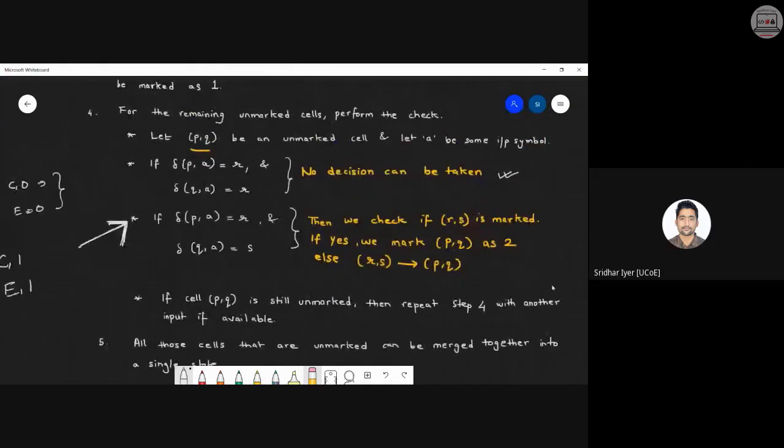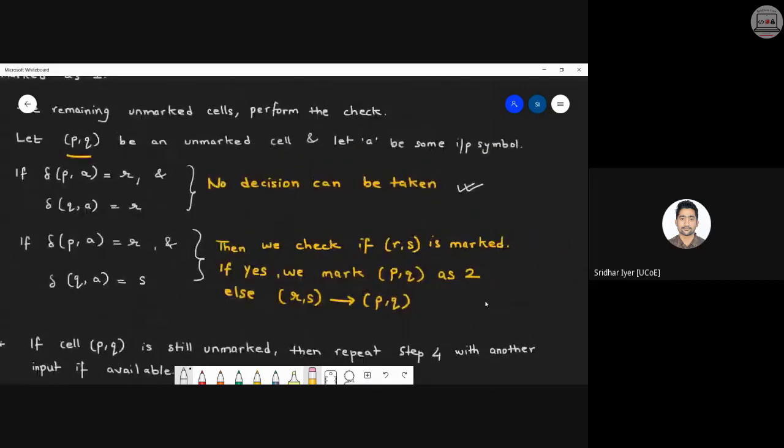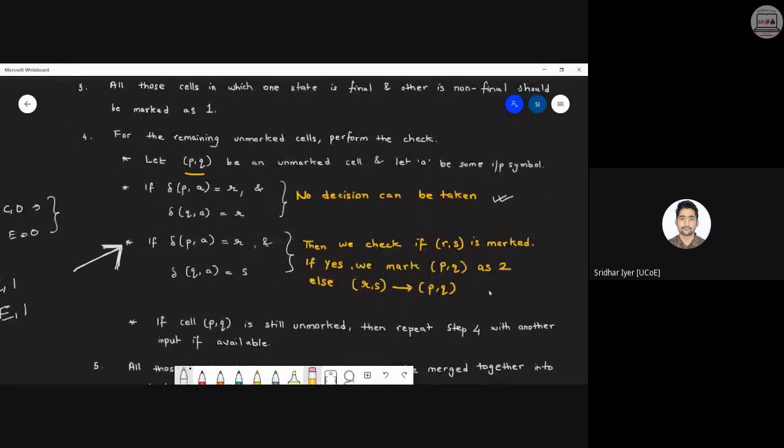Over here, for the remaining unmarked cells, perform the check. What is this check all about? It has its sub steps. Have a look at 4.1. I'm writing it down over here. You can simply cross check. This is 4.1, this is 4.2, this is 4.3, and this is 4.4. Right now I'm referring to 4.1. Let (P, Q) be an unmarked cell, and let small a be some input symbol.